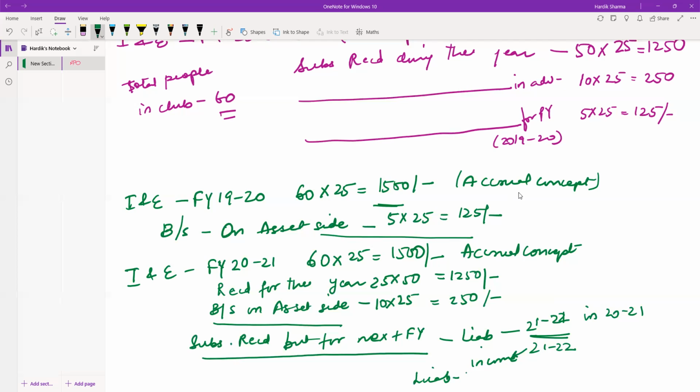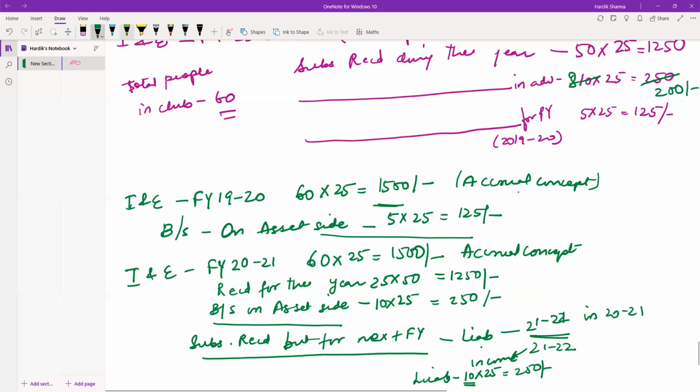And I will be showing the amount in my liability as 10 into 25. I think this 10 is coming 2 times, so this is creating a problem. What we can do is, instead of 10 here in advance, we may write it as 8. So what will be this? 200, right?